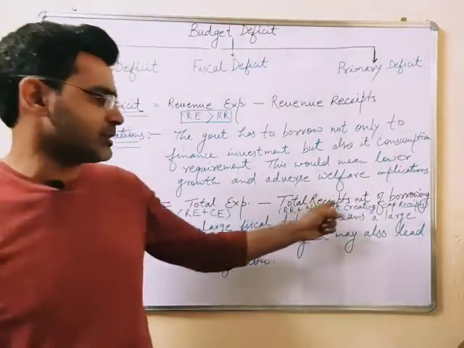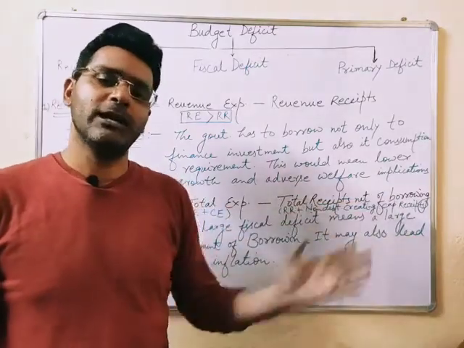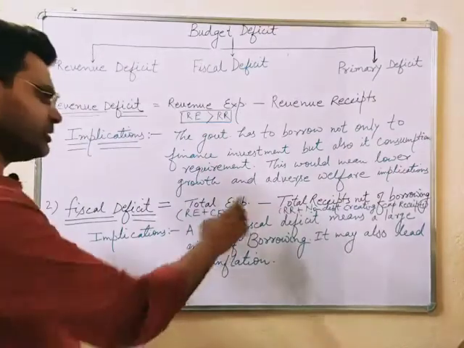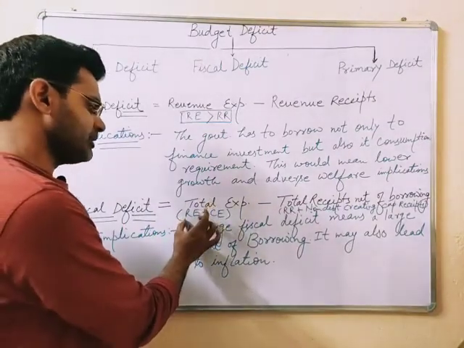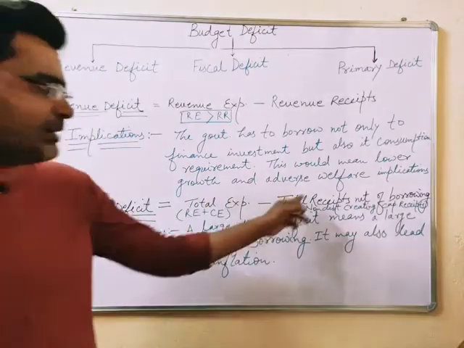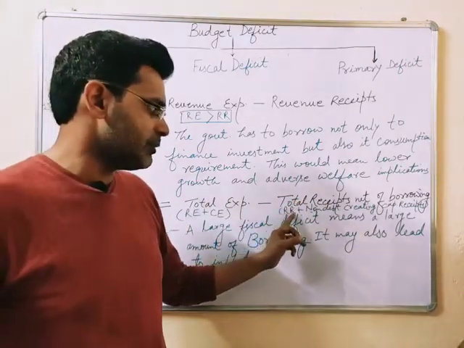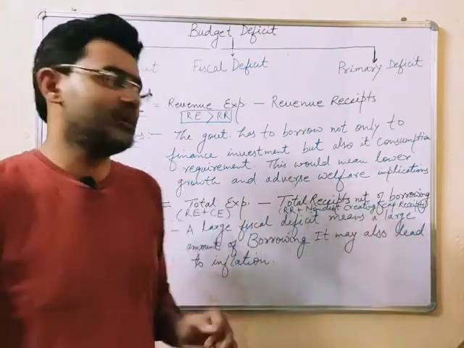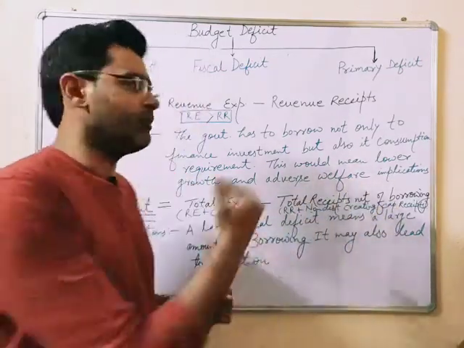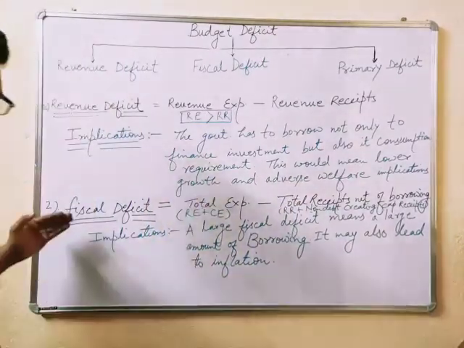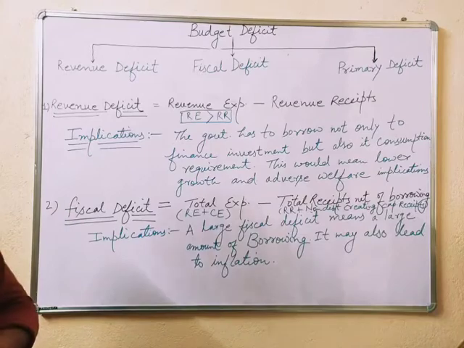So that is why I have written total receipts net of borrowing over here, meaning excluding borrowing. So revenue expenditure as well as capital expenditure is total expenditure, and total receipts means revenue receipts plus non-debt creating capital receipts, excluding borrowing. Borrowing will not be included, and by deducting these two we will get the fiscal deficit.